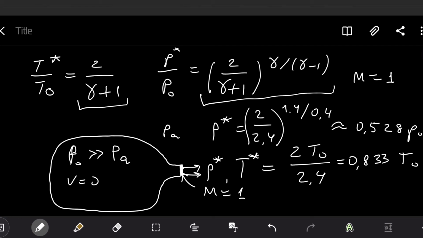We already know, for example, we have 10 bar inside the tank. Using this formula, we will obtain that at the exit of this tank, we will have 5.28 bar. And we have, for example, 300 Kelvin inside the tank. At the exit of the tank, we will have 300 multiplied by 0.833. Very, very simple relation giving us the answer of what will be the flow parameters at the exit of the tank where Mach number is equal to 1.